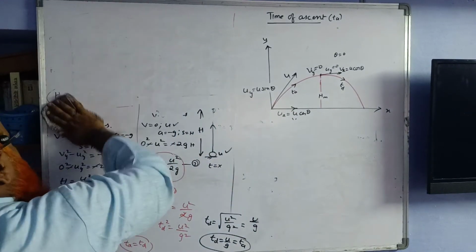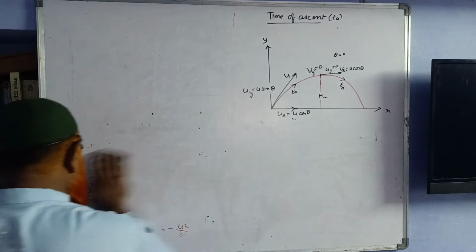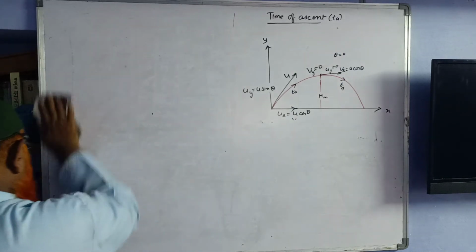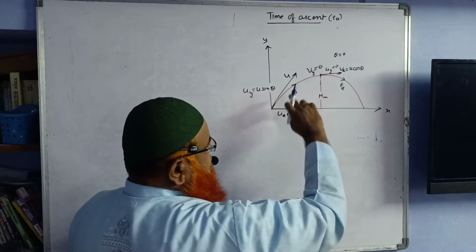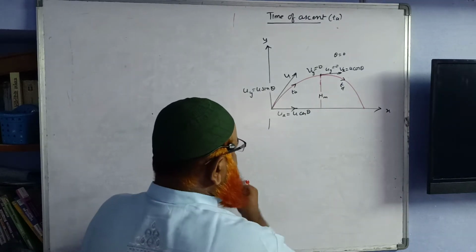What do you mean by range? When you throw a body, what is the maximum horizontal distance the body is going to travel?